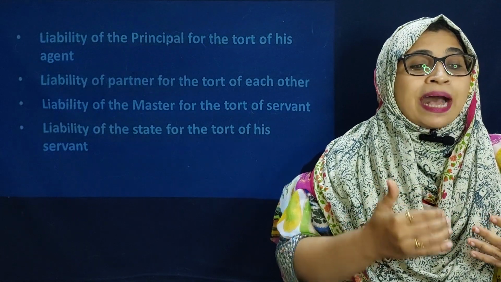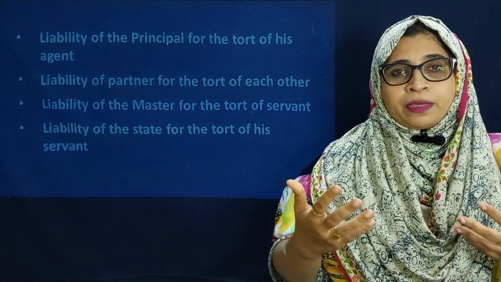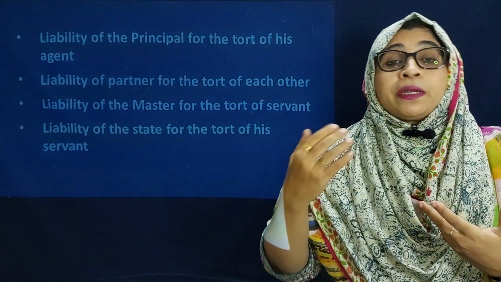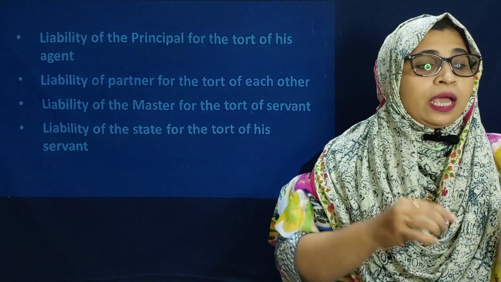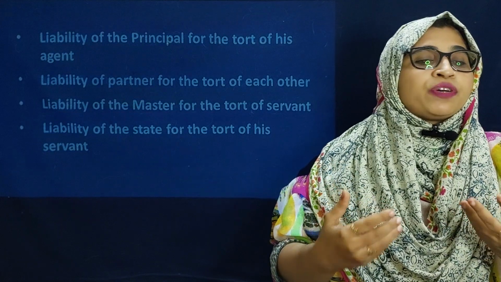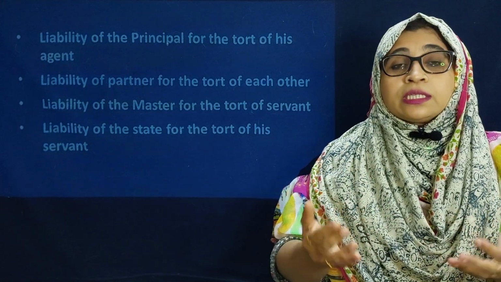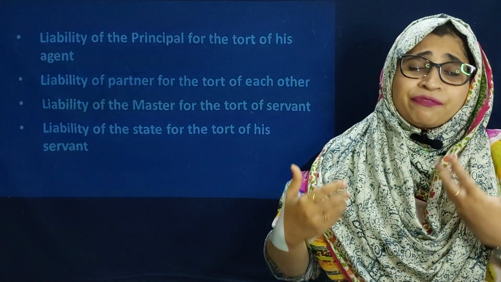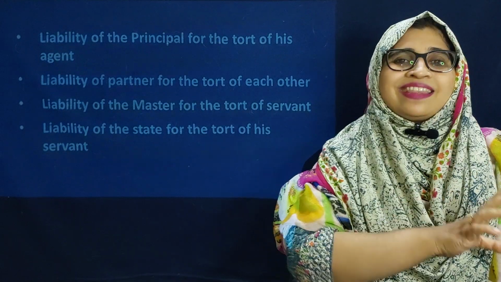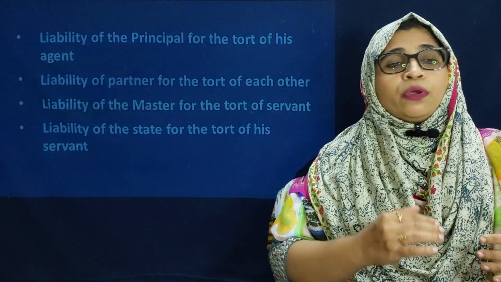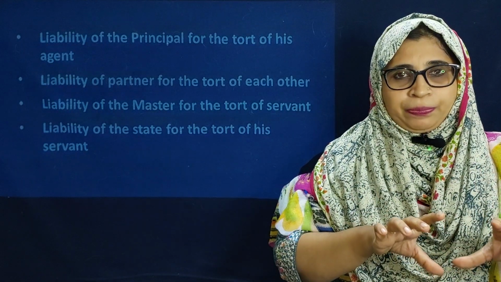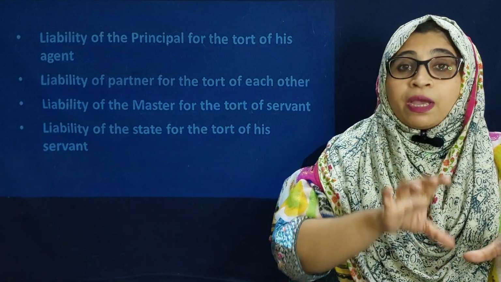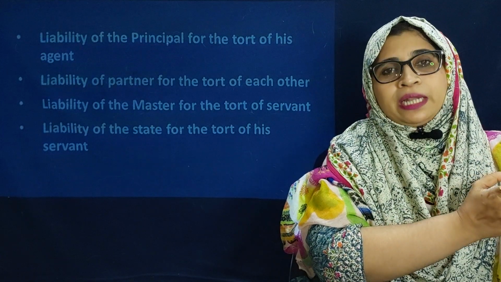Again, liability of the master for the tort of the servant: if the servant committed any tortious act, then the master will be liable. Again, liability of the state for the tort of his servant: if a public servant committed any tortious act, then the state will be liable. So in all four categories, they have some relationship, and if they have a relationship, only then will the master be liable.